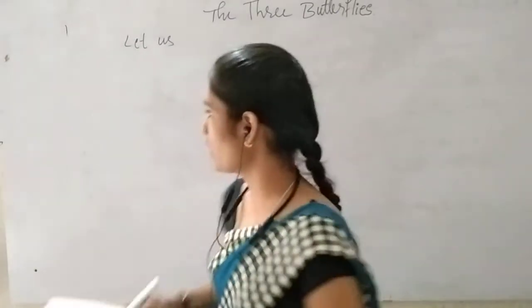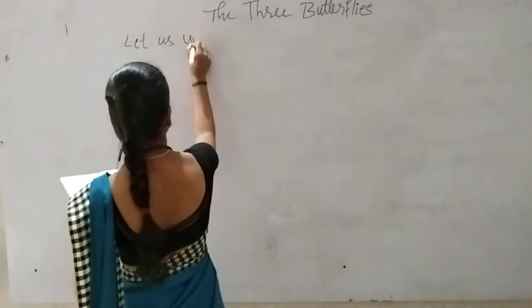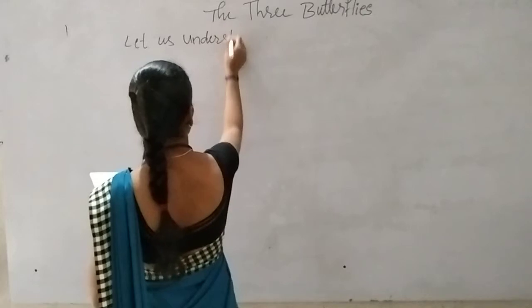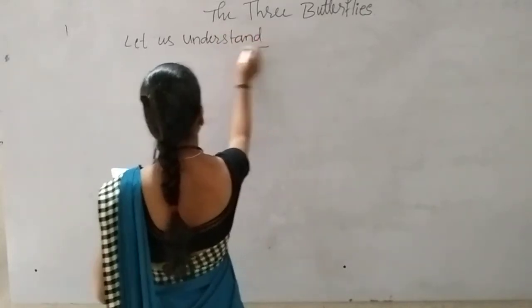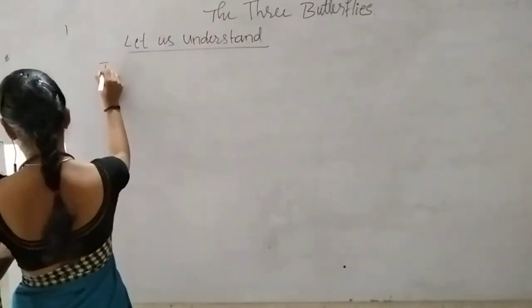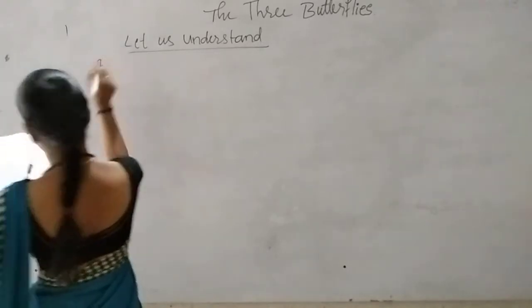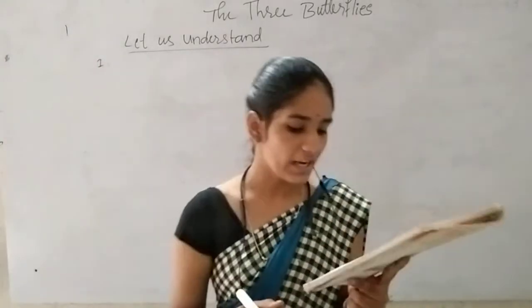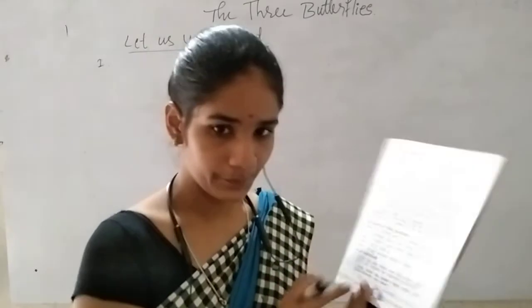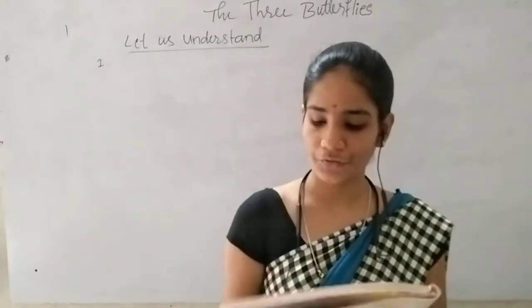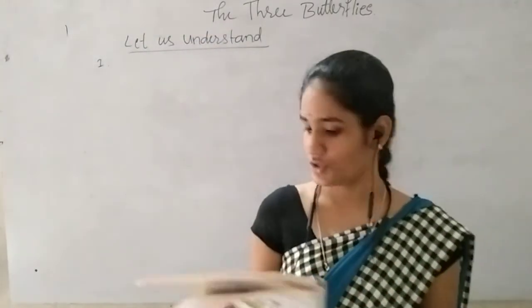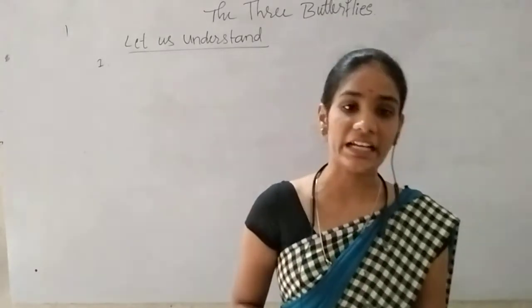We have to do this one first. What is the first activity? See here, page number 3: Choose the right words from the words given below and complete the following sentences.